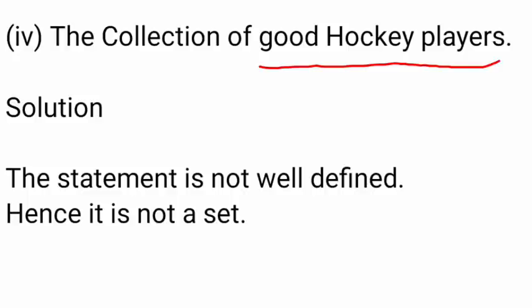Solution: good hockey players is difficult to agree on. Therefore, good hockey players is not well defined. The statement is not well defined. Hence it is not a set.